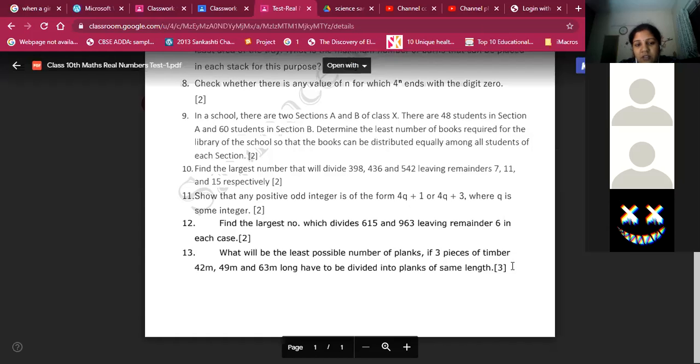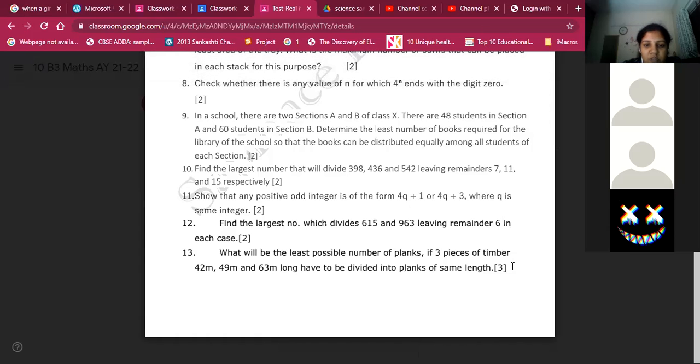And the 13th one, what would be the least possible number of planks? Seven meters is the maximum length. What is the question they have asked? Ma'am, the number of planks formed would be... Ma'am, it's the LCM of the least possible number of planks.